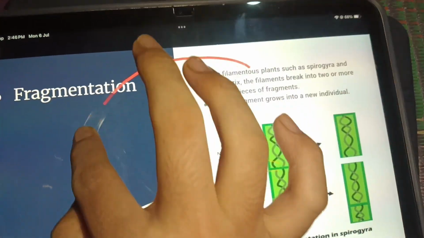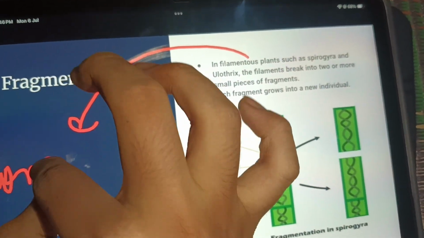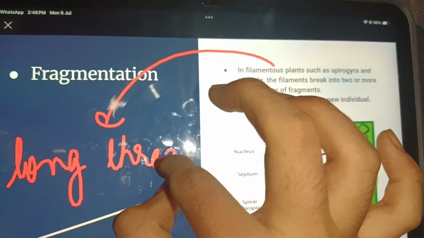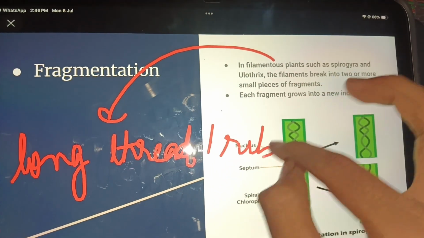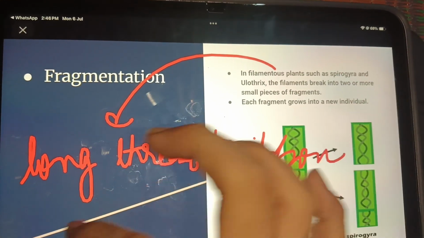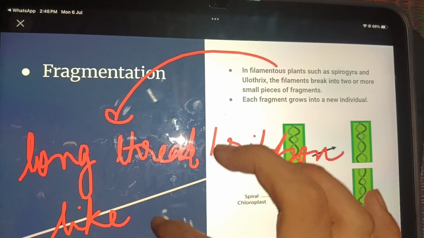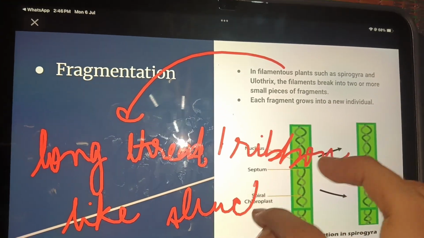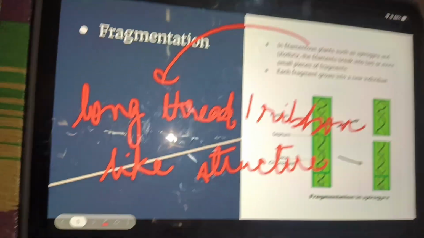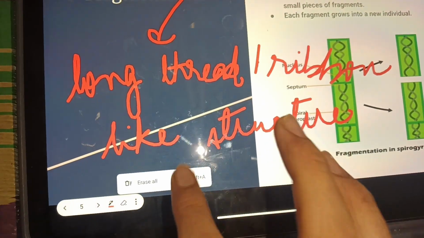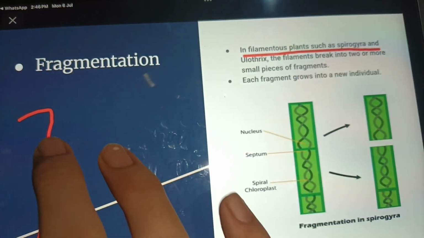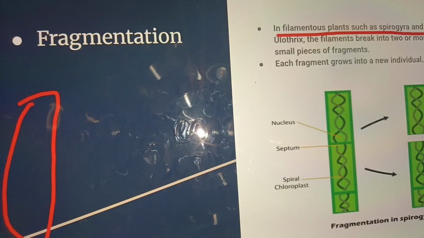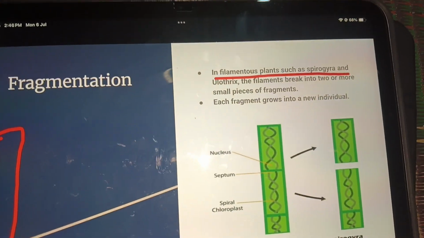What is a filament? It is a long thread or ribbon-like structure. Okay, everyone, is that clear now? So in filamentous plants such as Spirogyra, what is a filament? A long thread-like structure or ribbon-like structure.